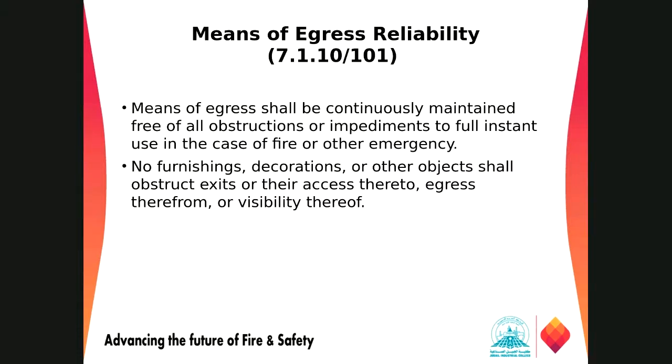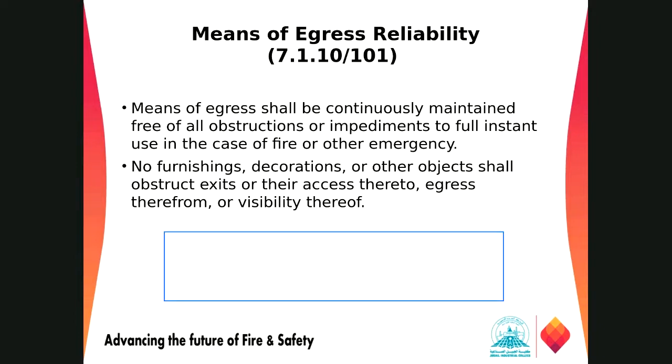Then we have means of egress reliability, right? When you talk about reliability, we are talking about how reliable this system is. So the means of egress shall be continuously maintained free of all obstruction or impediment to full instant use in case of fire or emergencies. In most cases, I have seen violations in the means of egress. They say no one is using that one, most of the time they are using the elevators and all.